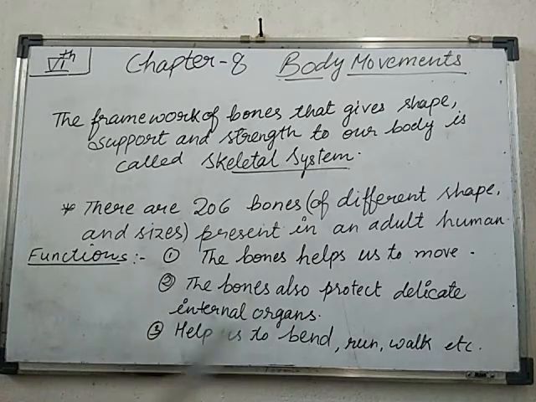You can see that the bones help us with movement. Bones also protect the delicate internal organs. Delicate internal organs, it means the rib cage. The rib cage is also a protective layer of which organ? Lungs. And it also helps us to bend, run, walk. These are all the functions.